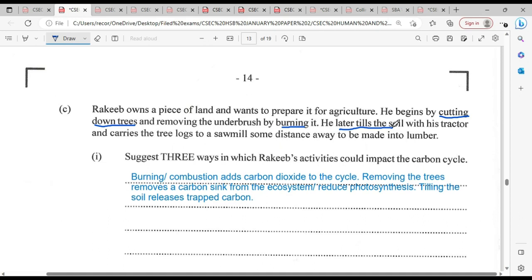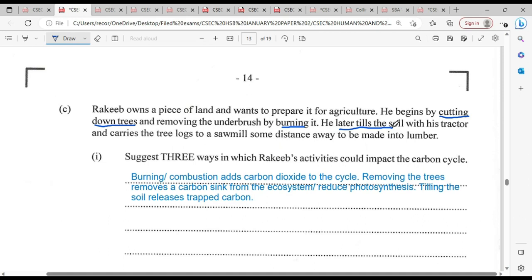Now it's also true that the trees that were removed, they are carrying out the process of respiration. So they too will be releasing carbon dioxide into the air, but in most cases they are taking in more carbon dioxide than the carbon dioxide that they are releasing.